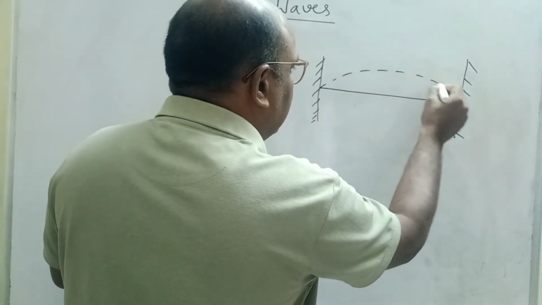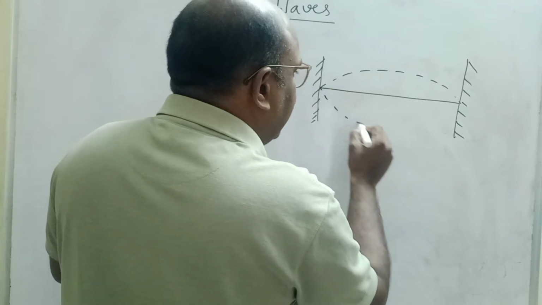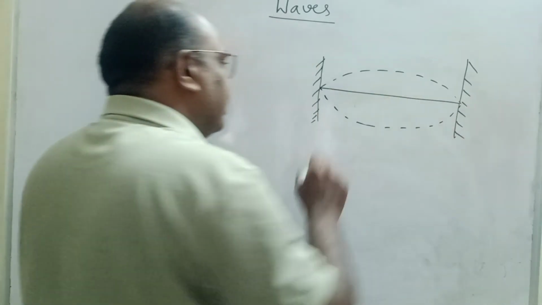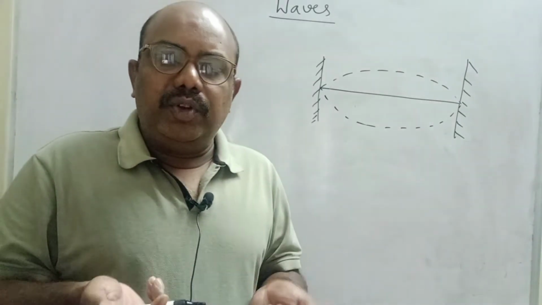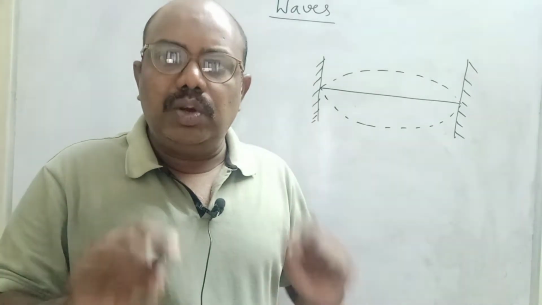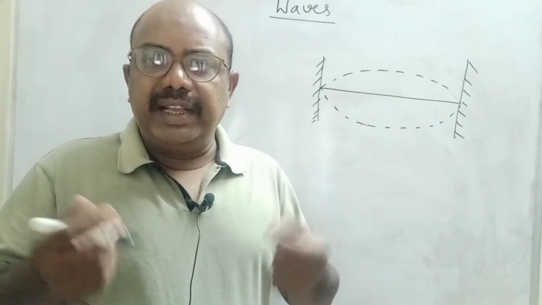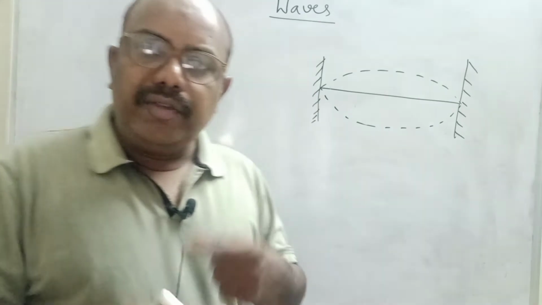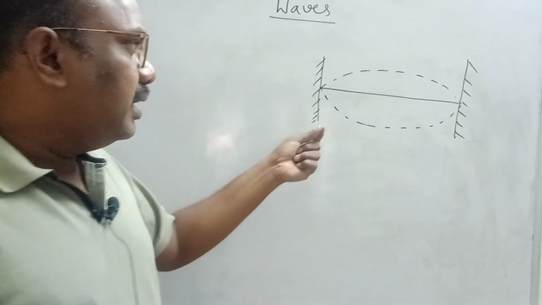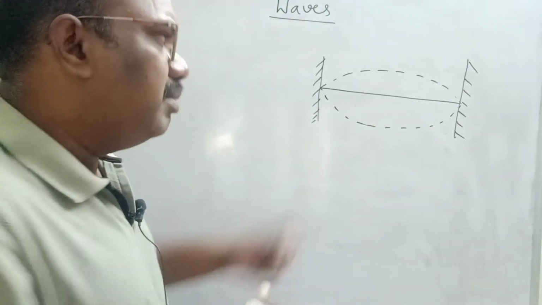Waves are produced. If you fix it very tightly, the number of waves will be increased. If you tie the string loosely, the number of waves decreases.